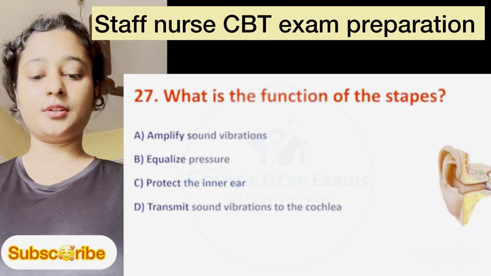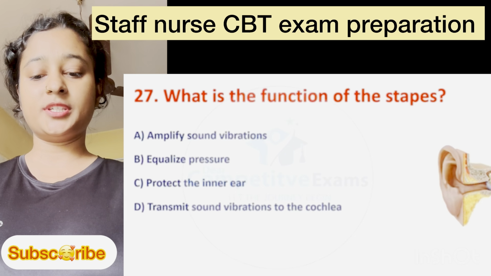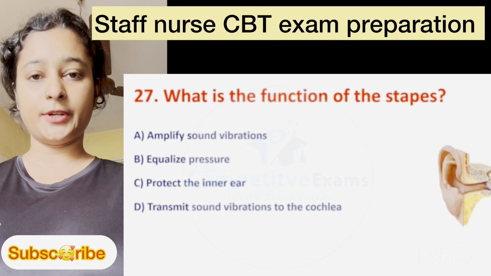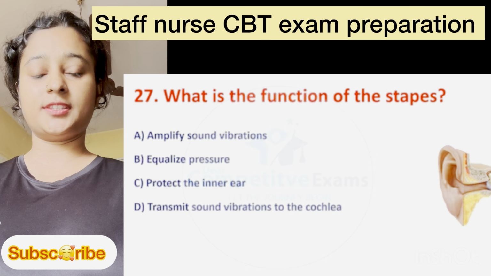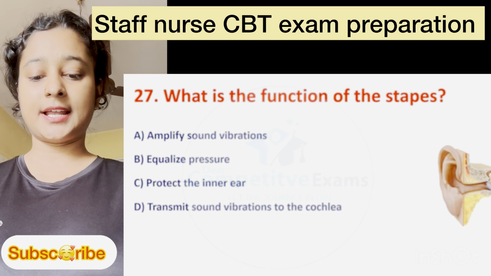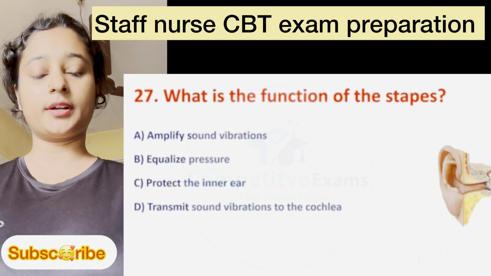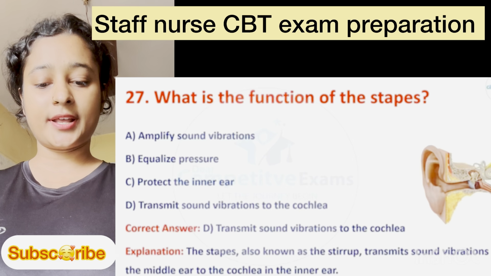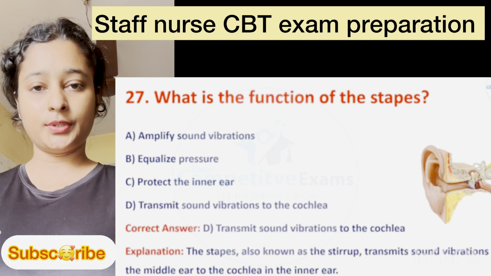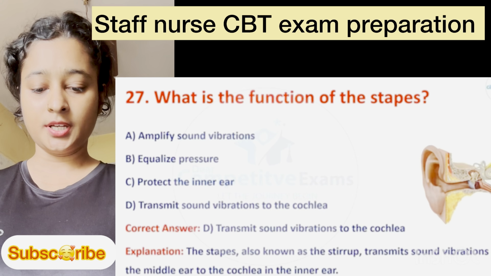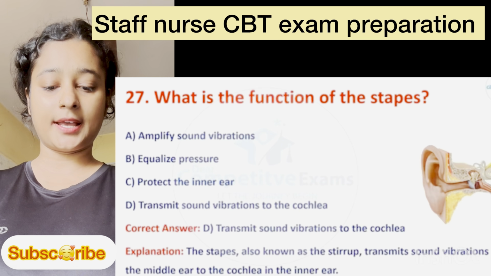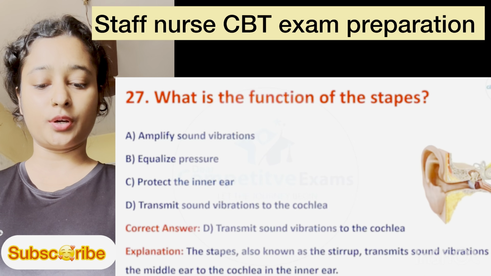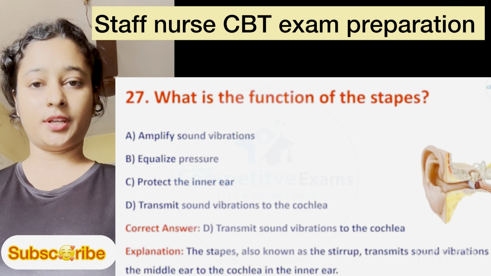Question number 27. What is the function of stapes? Option A is amplify sound vibration. Option B is equalize pressure. Option C is protect the inner ear. Option D is transmit sound vibration to the cochlea. Here, correct answer is option D, transmit sound vibration to the cochlea. Explanation: the stapes is also known as the stirrup. It transmits sound vibration from the middle ear to the cochlea in the inner ear.